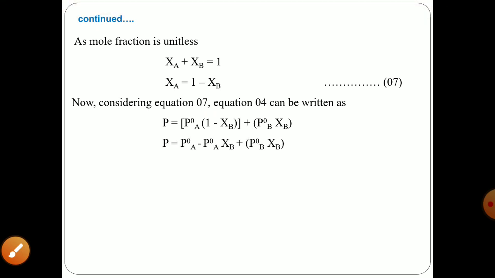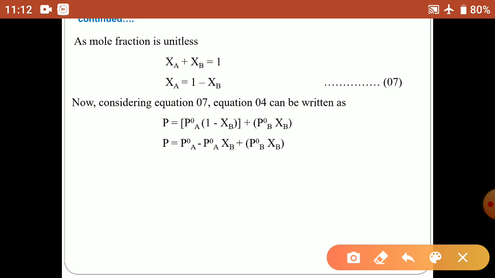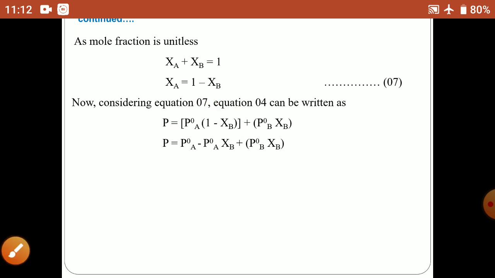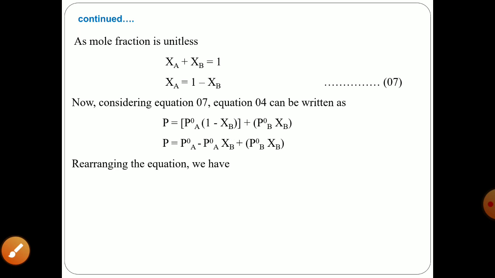Now we are rearranging and simplifying this equation. Simplifying, our mathematical expression becomes, by multiplying the bracket with P naught A, and further simplifying and rearranging the equation, keeping the positive terms close to one another, P is equal to P naught B XB plus P naught A, and we are subtracting P naught A XB.